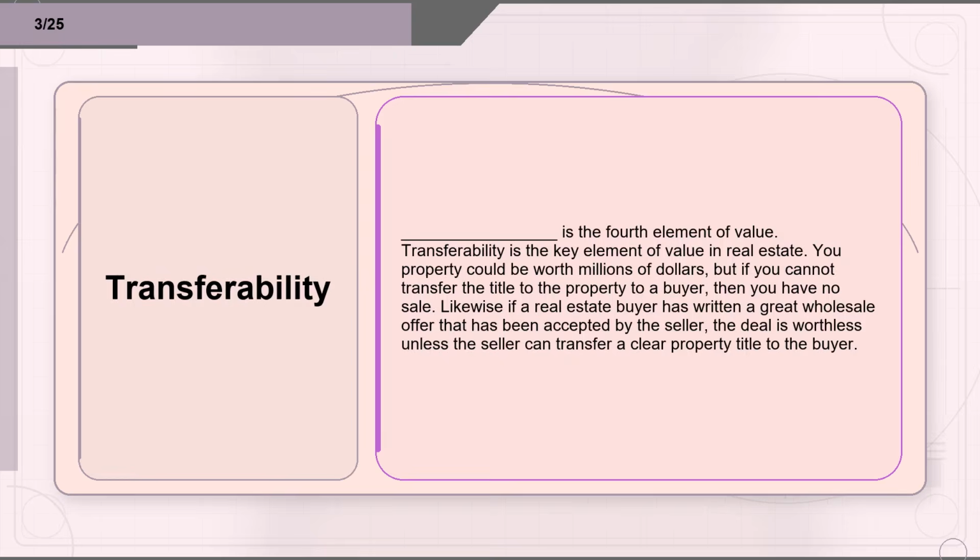Flashcard 3. Term: transferability. Definition: Transferability is the fourth element of value. Transferability is the key element of value in real estate. Your property could be worth millions of dollars, but if you cannot transfer the title to the property to a buyer, then you have no sale. Likewise, if a real estate buyer has written a great wholesale offer that has been accepted by the seller, the deal is worthless unless the seller can transfer a clear property title to the buyer.